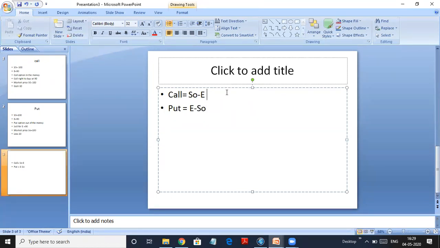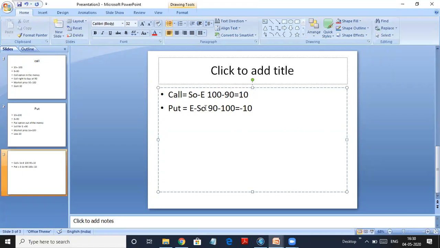So let's see our example which I gave you. For a call option, I should do S naught minus E. S naught, I told you, is 100, minus E is 90, which is equal to a gain of 10 rupees. And for a put option, you do E minus S naught. So E was 90 in my example, minus S naught 100. So you lose 10 rupees, so it's minus 10. So if you see, the put option is losing, so it's out of the money. The call option is gaining, so it's in the money.